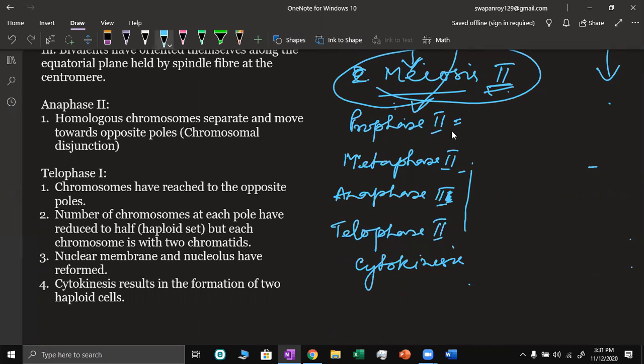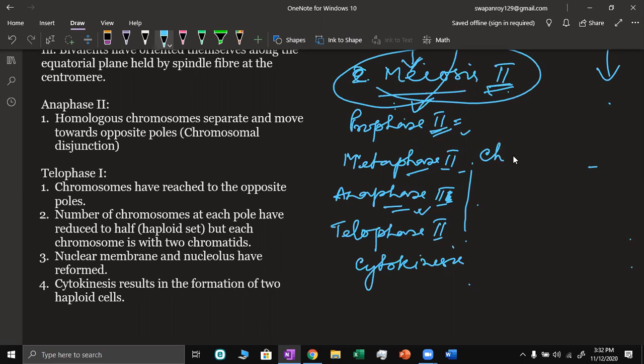In the prophase, the chromosome will be with 2 chromatids. Then in metaphase, the chromosomes are aligned at the metaphase plate. In anaphase 2, the sister chromatids will separate like in mitosis anaphase.